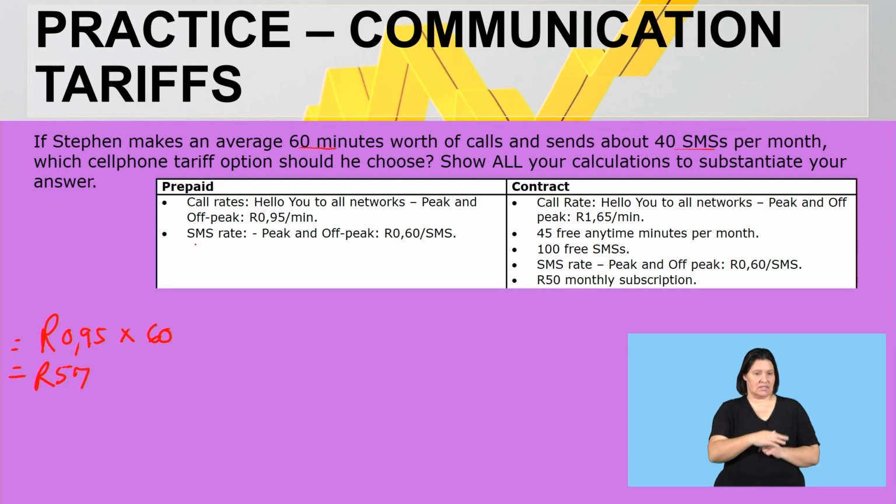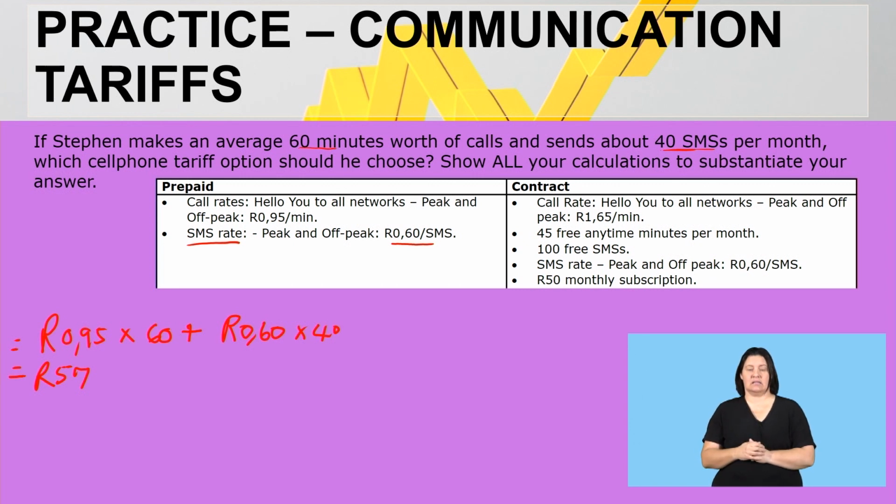But remember, there's also the SMS rate here. So I'm going to say plus, if you look at the SMS, it's 60 cents per SMS. How many SMSs? 40 of that. So therefore, I'm going to say 60 cents per SMS multiplied by 40 SMSs.